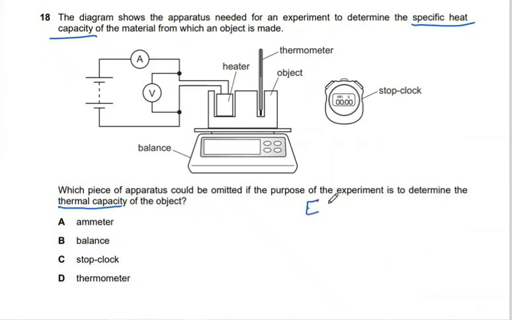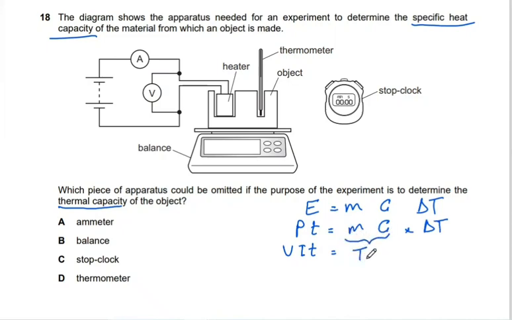Now we know that energy equals mass times specific heat capacity times change in temperature. And the energy is power multiplied by time, so VIT, voltage times current times time, equals mass times specific heat capacity times change in temperature. Now, mass and specific heat capacity together, what are they called? Thermal capacity, multiplied by what?